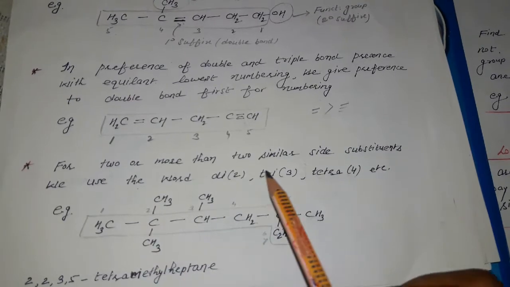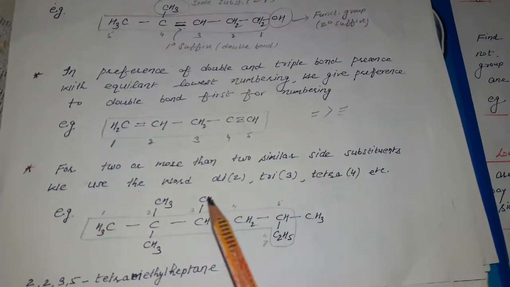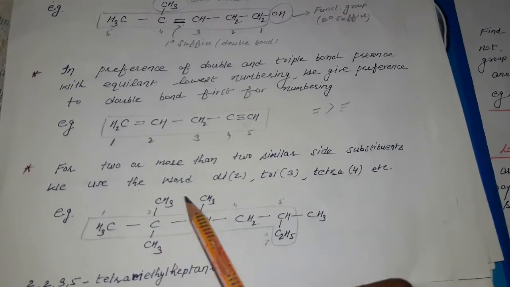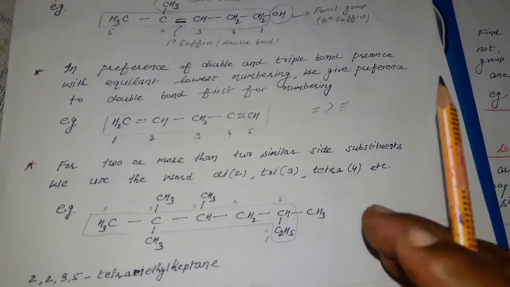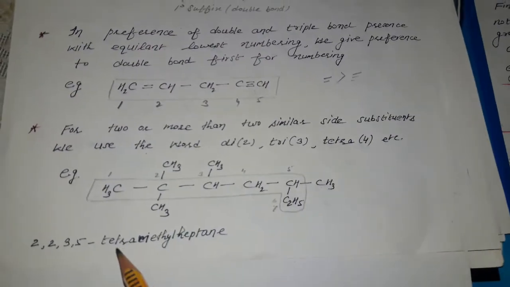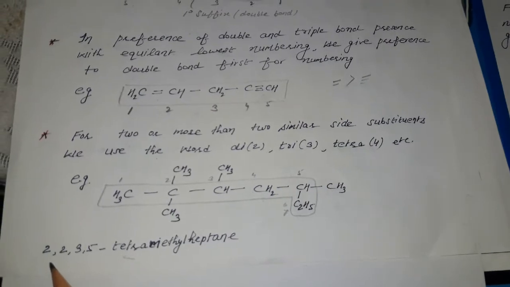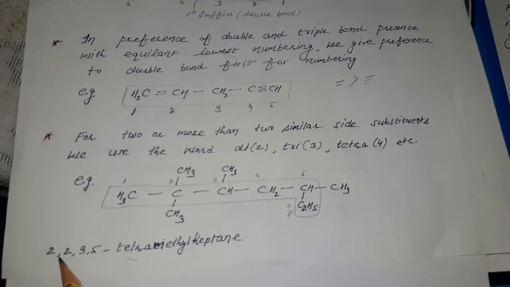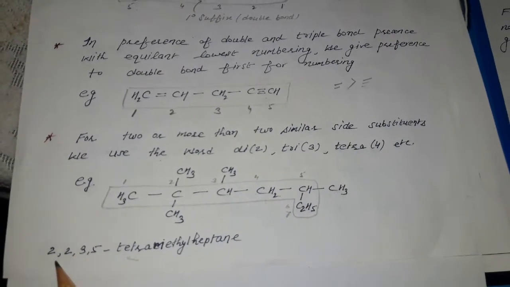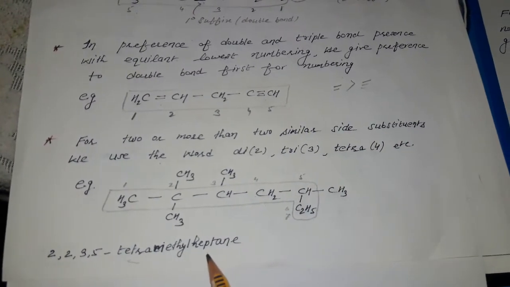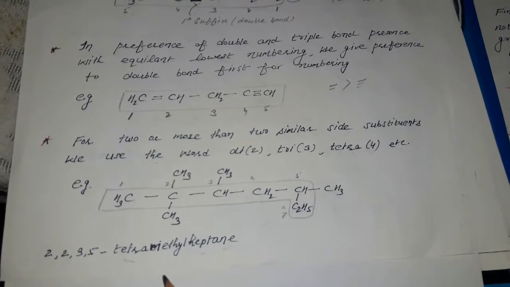For two or more than two similar side substituents, we use the words di, tri, tetra. This is an example. Here 3 or 4 methyl groups are present, so we have to choose the word tetra, but the positions we have to take all, separated with commas, whether the positions are the same. 2 2 3 3 3 5 tetramethyl, hept is the word root and ane is the simple.